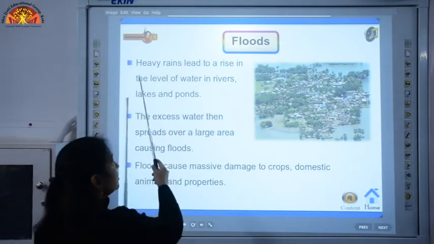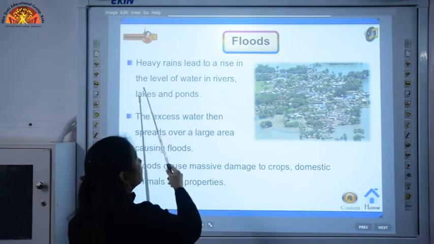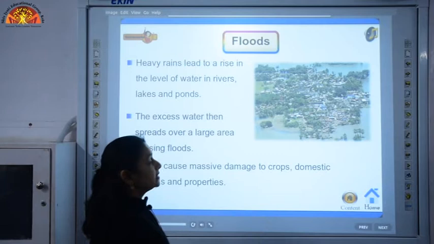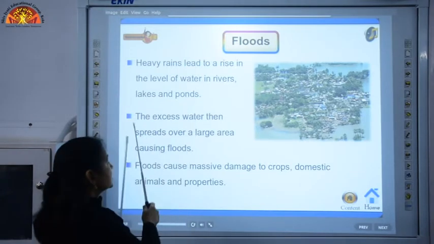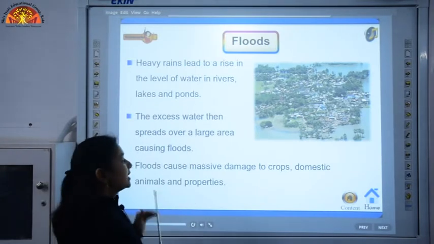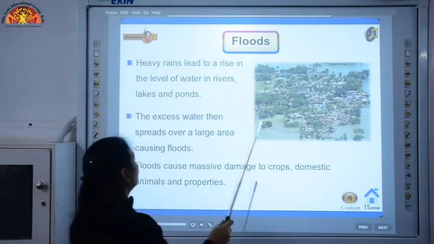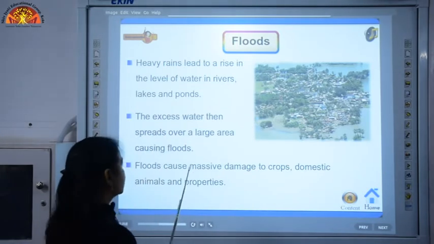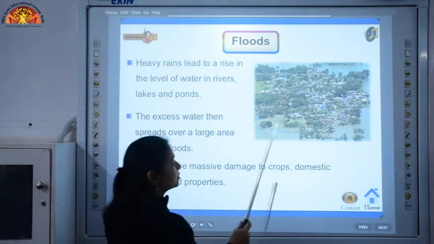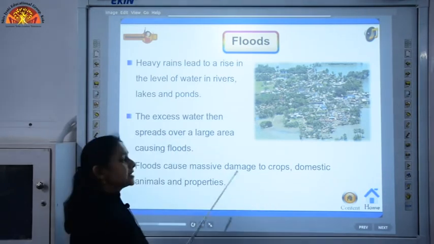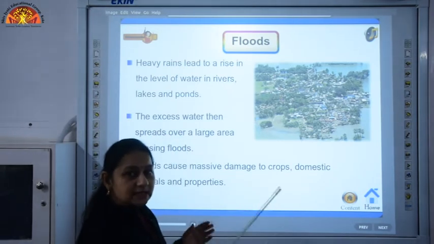Sometimes these heavy rains lead to a rise in the level of water in the rivers, lakes and ponds, and the excess water spreads over a large area causing floods, and these floods cause massive damage to crops, to domestic animals and even to properties.